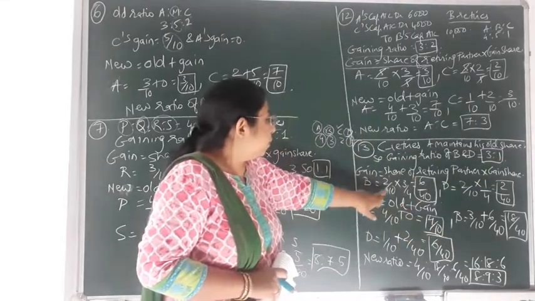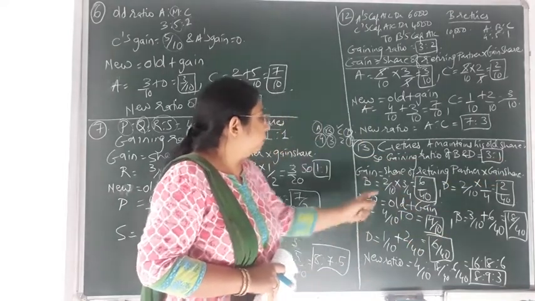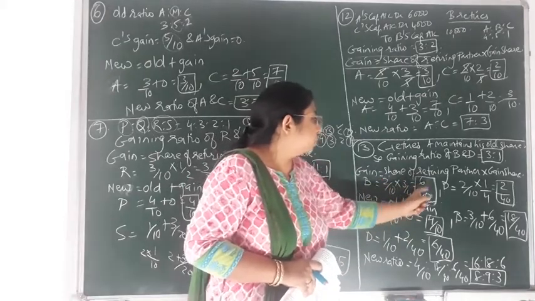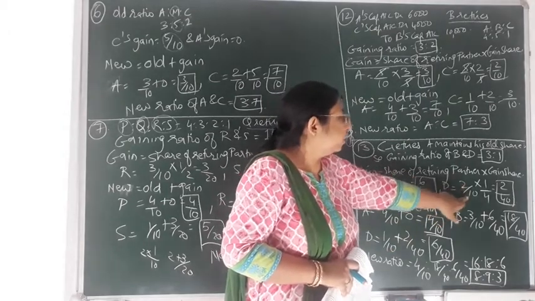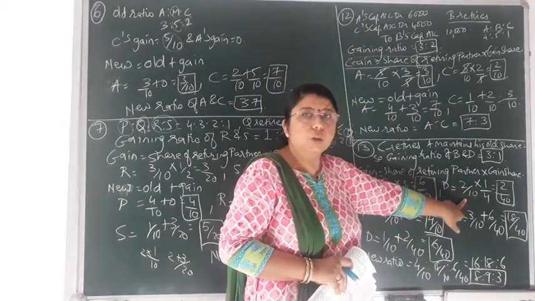Okay. So 2 by 10 multiplied by 3 by 4. Multiplying, 3 2s are 6 and 10 4s are 40. So 6 by 40. Over here for D also, the share of the retiring partner would be the same for both the partners.